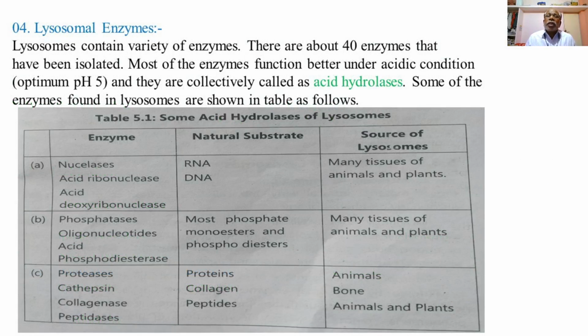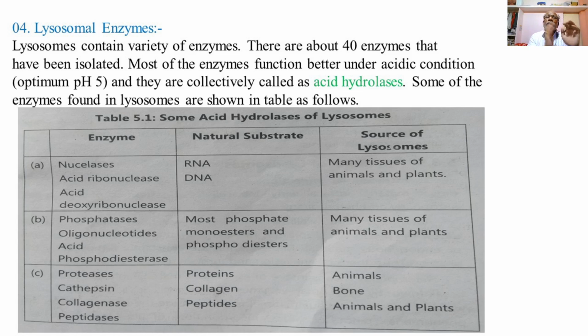Then the next point is lysosomal enzymes. The lysosome receives a variety of enzymes, which can be called digestive enzymes, hydrolytic enzymes, hydrolases, or acid hydrolases.